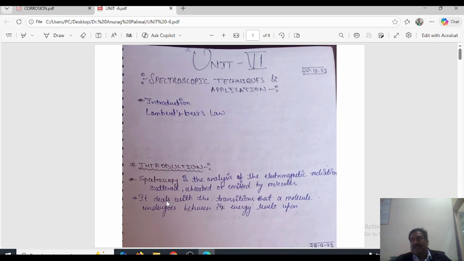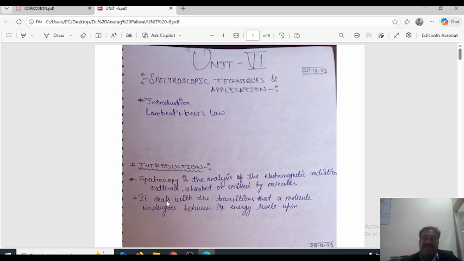There are many types of spectroscopy which have been useful in recent years to invent new molecules and new compounds, and for industrial purposes: infrared spectroscopy, ultraviolet spectroscopy, electron spin resonance spectroscopy, and NMR, nuclear magnetic resonance spectroscopy.